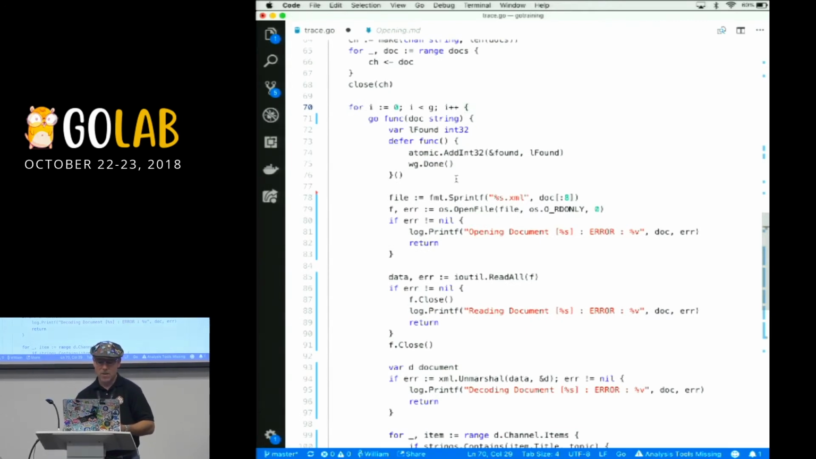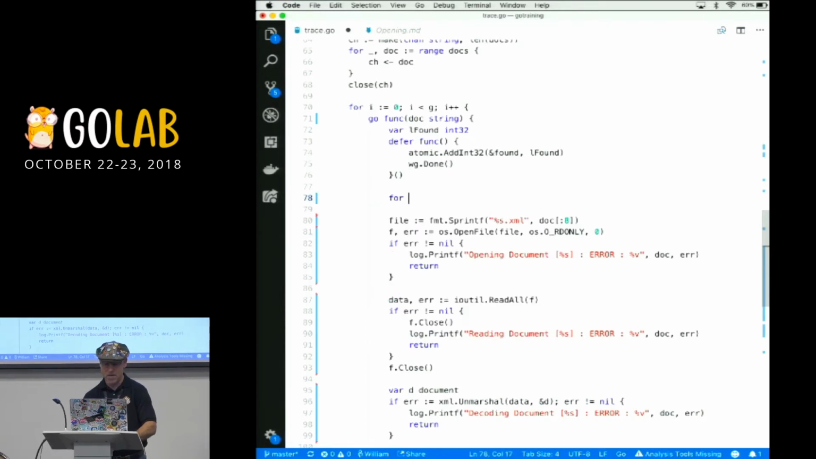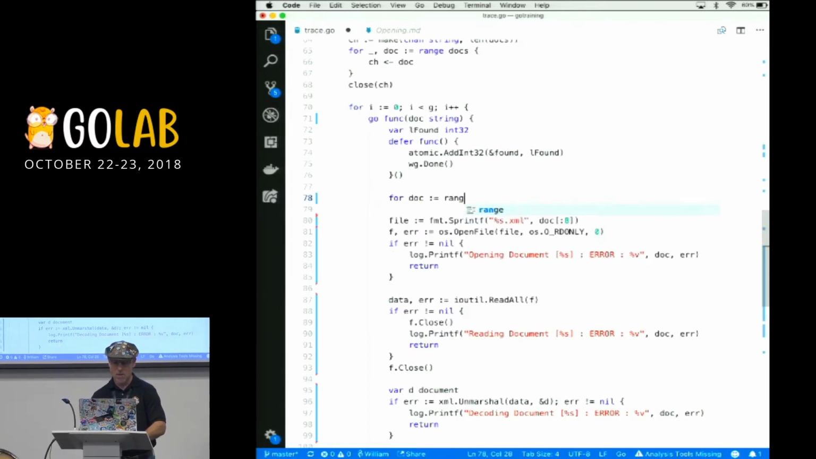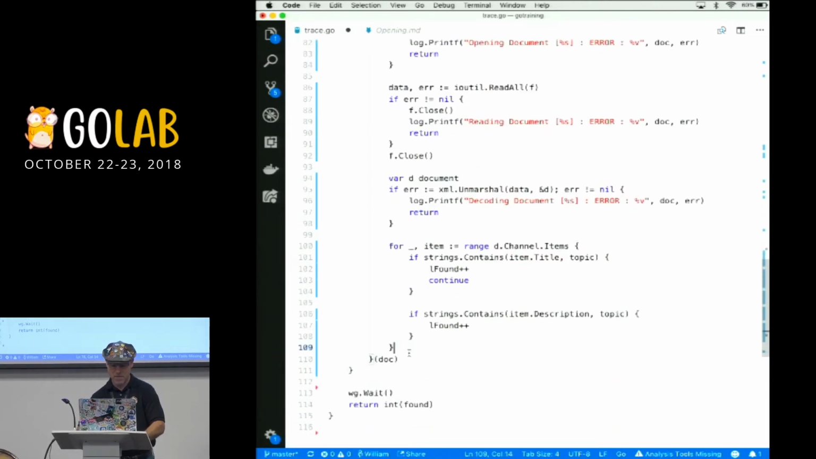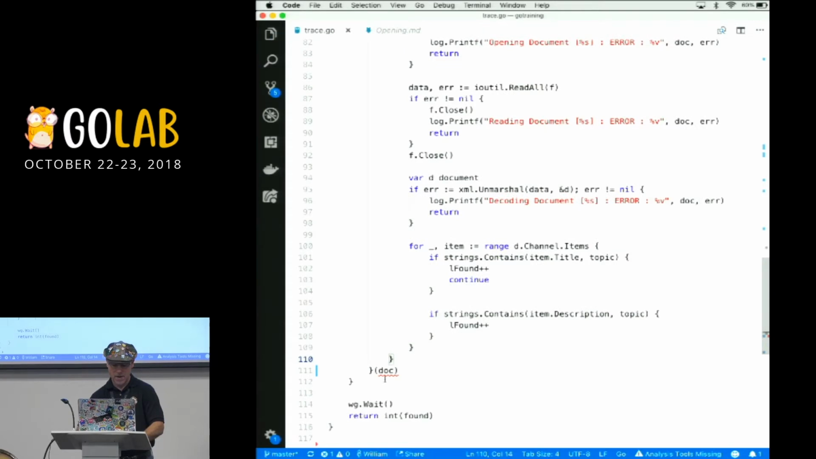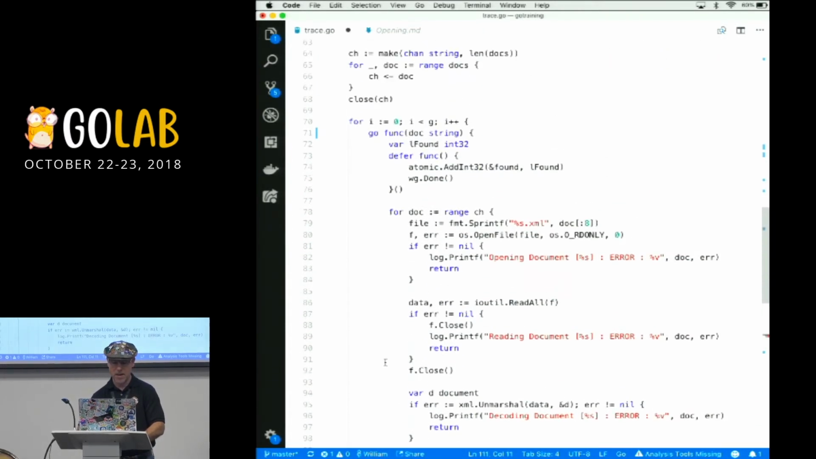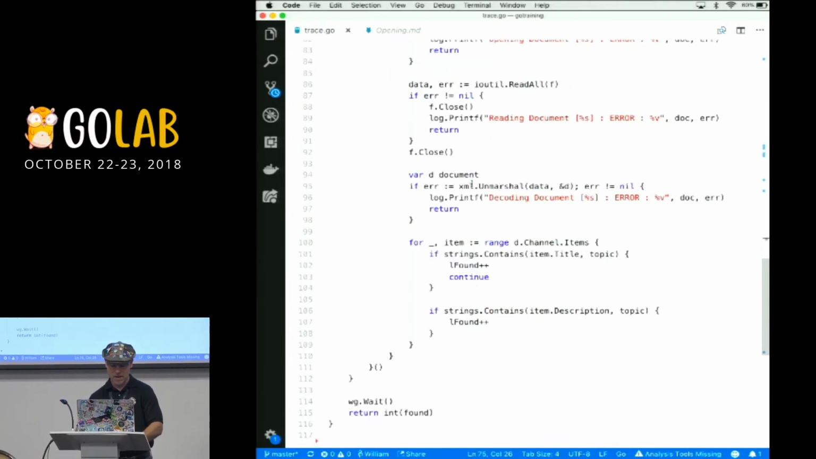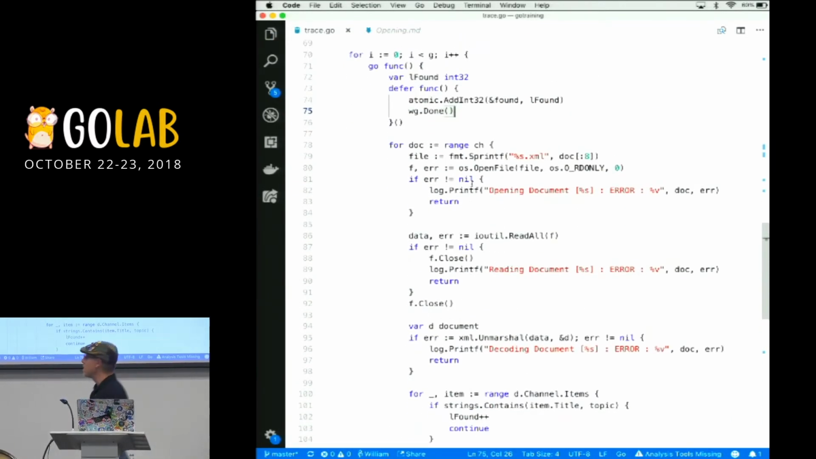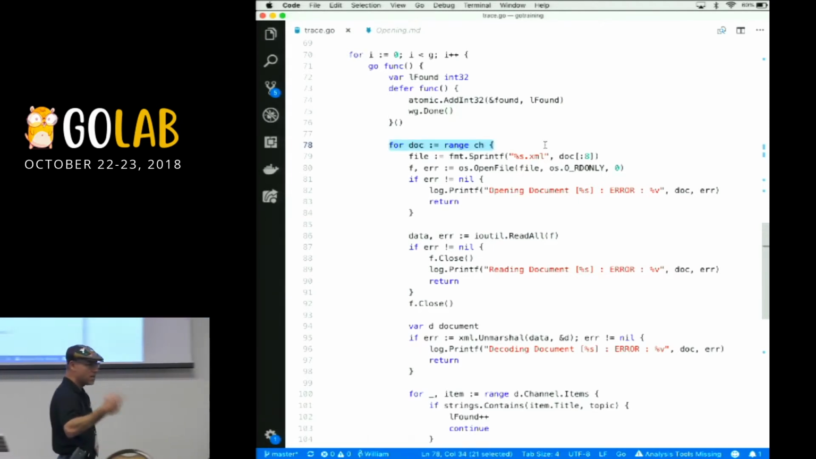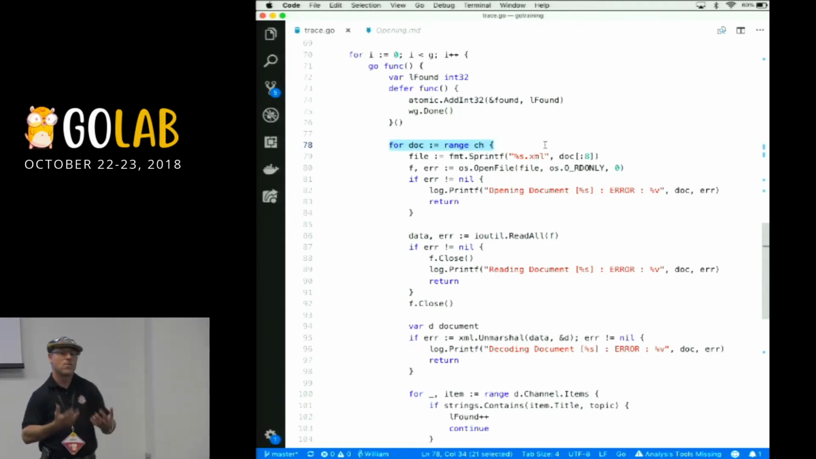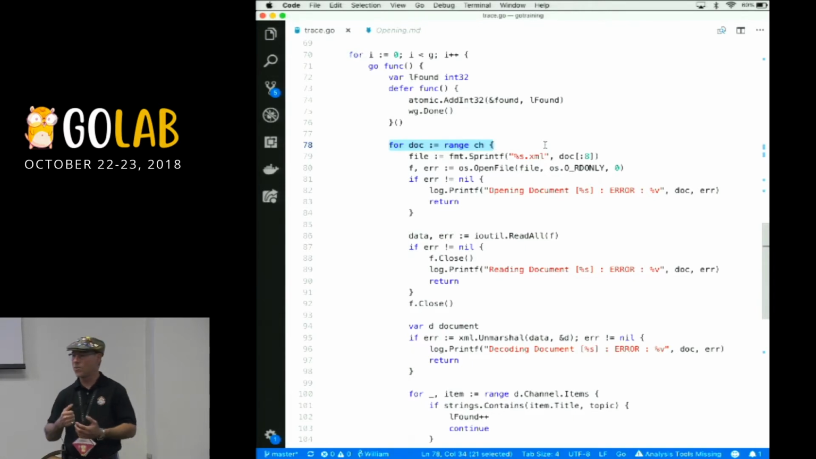But in order to process this, we have to feed off the channel. So we can range off that channel. We can use our closures again. And we've got to get to the bottom of this thing right here. And obviously, we're not passing in docs anymore. So that's interesting. And now every one of these 8 goroutines is sitting here trying to feed data off the channel. Once there's no more docs, that for loop will terminate.